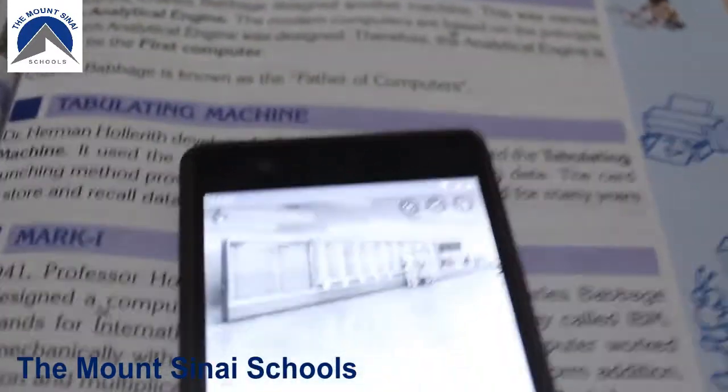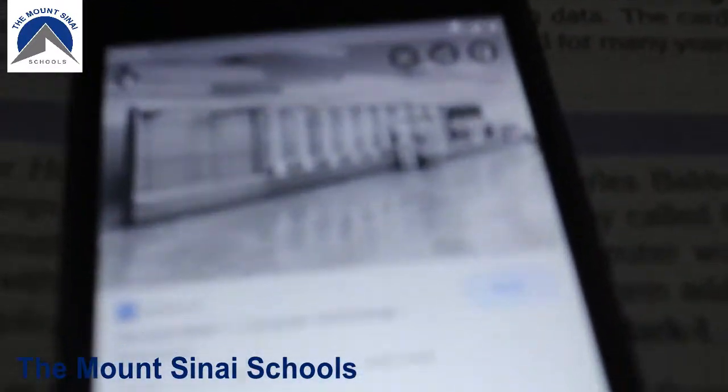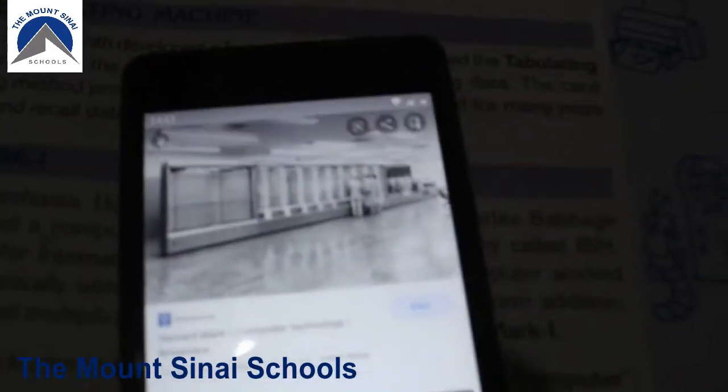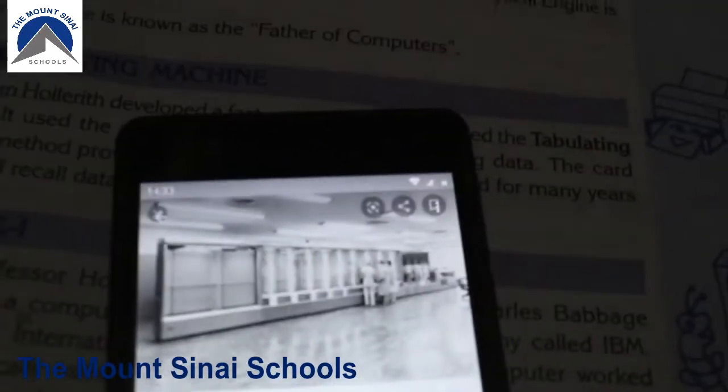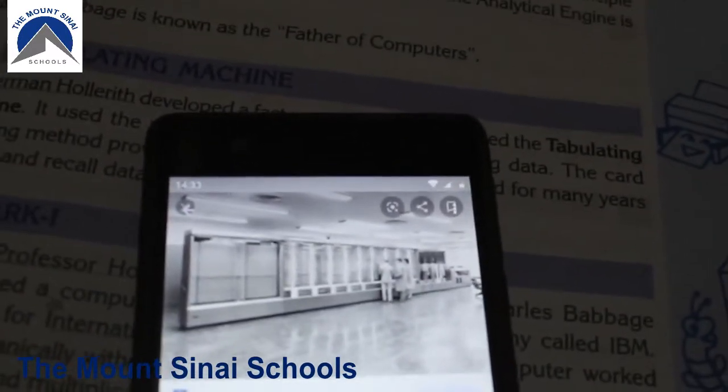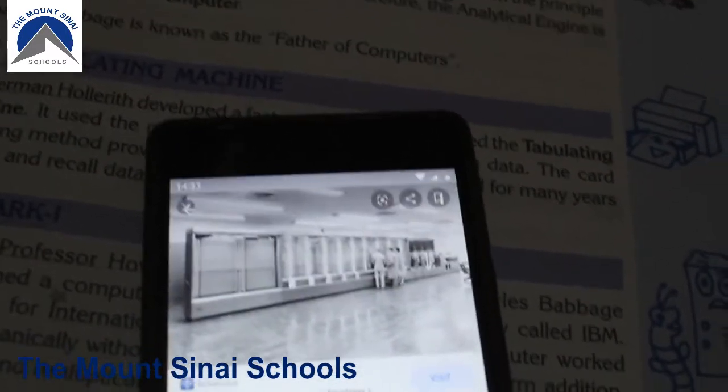It's a picture of the Mark I computer. This computer was placed in a very long, big room.